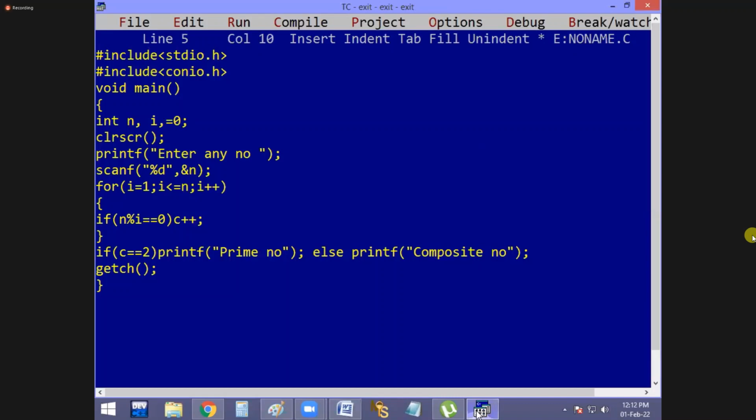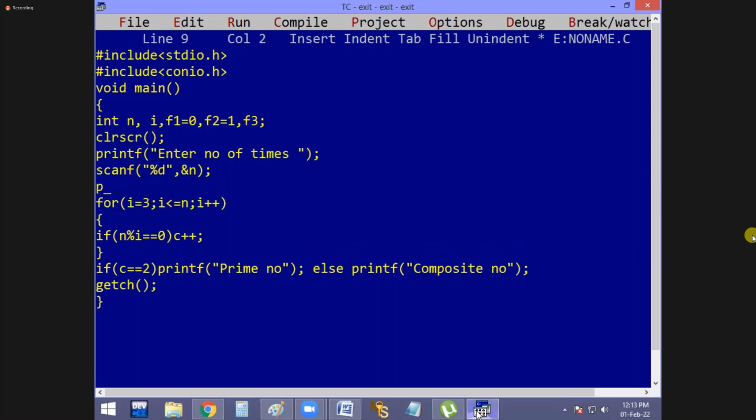Now watch it, guys. int n, i, f1, f2, f3. Enter the number of times, meaning how many times you want to print. Meaning understood? I equal to 3. Why? Because 0 1 is already printed, no?